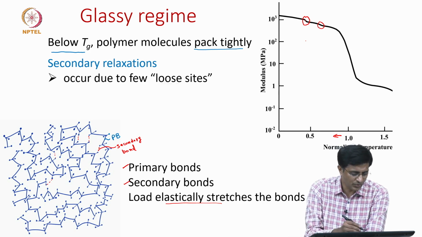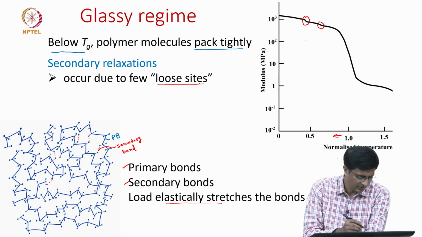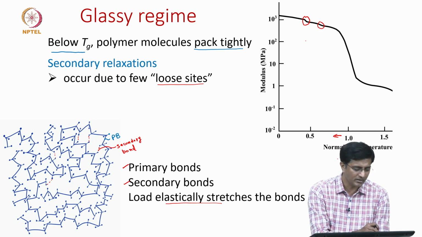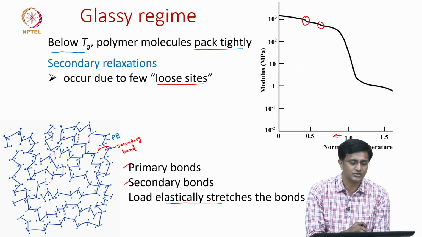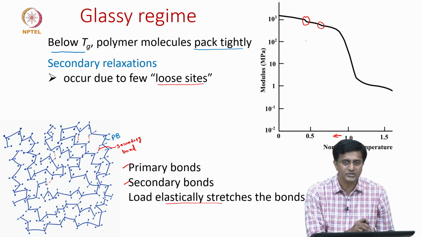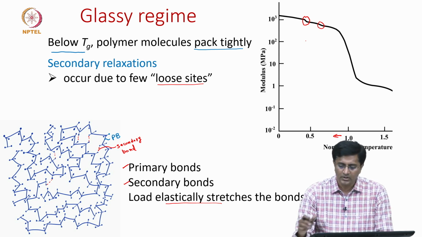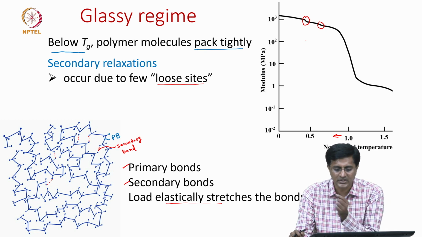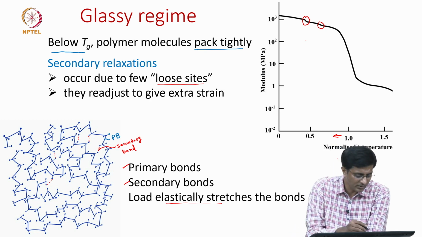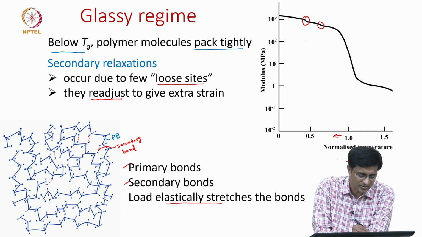So, this is due to a few loose sites. Every time in a polymer it is not like the density or the packing is homogeneous throughout. There are always some loose sites, especially in some pockets of the polymers, where once you slightly increase the temperature, there is enough thermal energy for these loose sites to readjust.